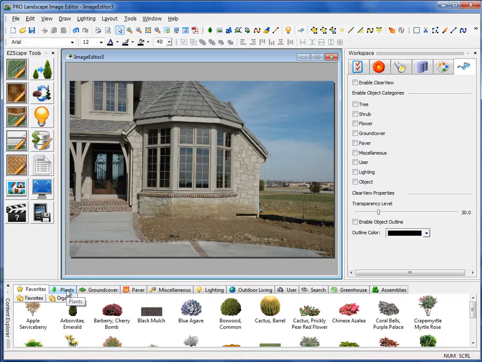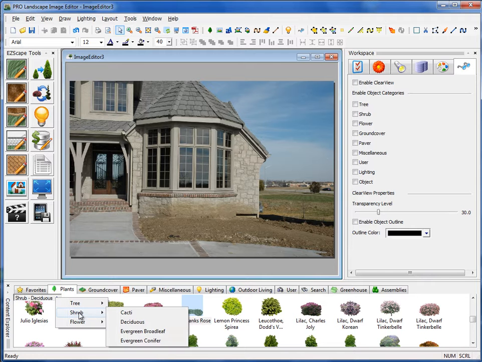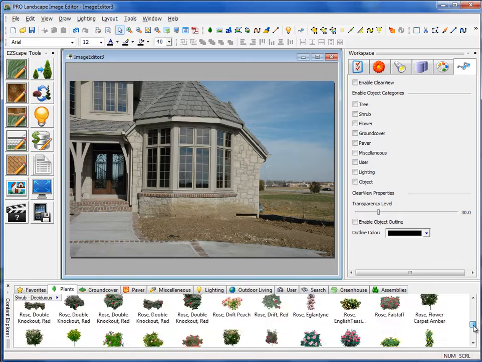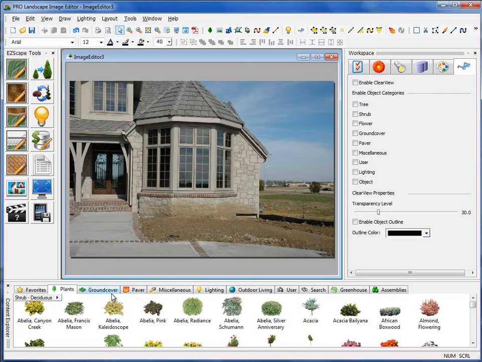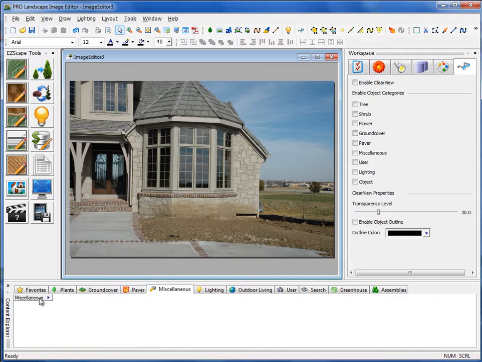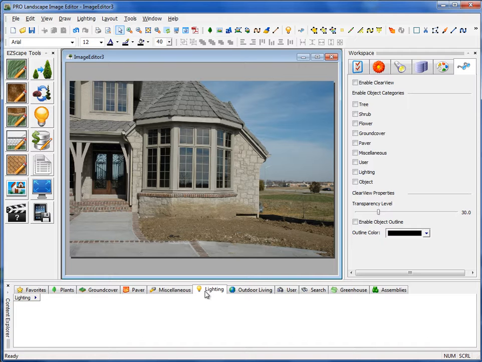Okay, if you want to browse through the entire library, you could go into the plant library, and then you would see the categories and subcategories here, but you'll see hundreds of items within this category. We also have a ground cover tab, a paver tab, miscellaneous tab. That's pretty much a catch-all where we put the non-plant items. Okay, we also have a special lighting tab where we can do mainly the architectural lighting, but we also have holiday lighting displays here. Okay, we have a special tab for outdoor living.